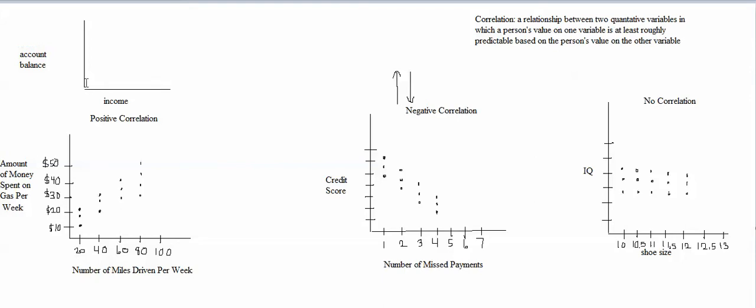Now, it might seem like people with higher incomes would have higher account balances, because if you make more money, it seems like you would be putting more money in the bank and you would have more money saved.